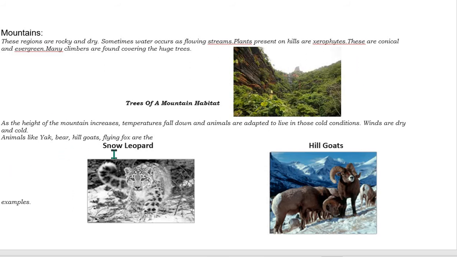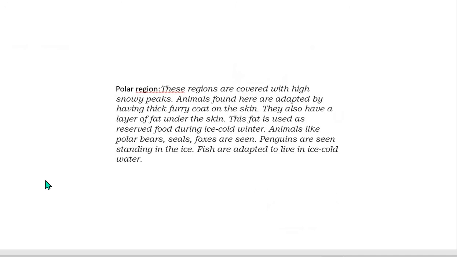As the height of the mountains increases, temperature falls and animals are adapted to live in the cold condition. Winds are dry and cold. Animals like yak, deer, hill goats and flying fox are examples of this habitat. This is a snow leopard and these are hill goats, which live on hills where the condition is too cold and the air is dry.